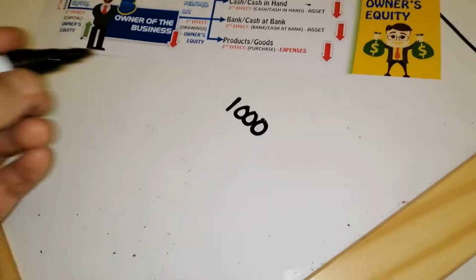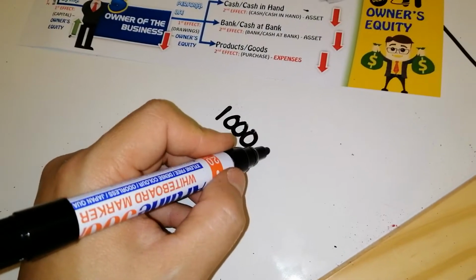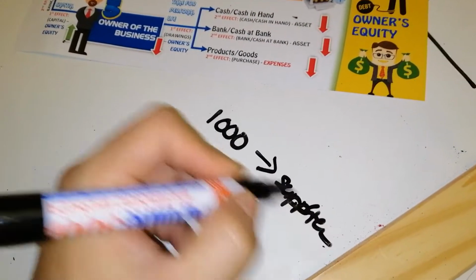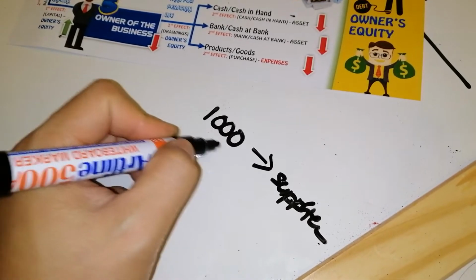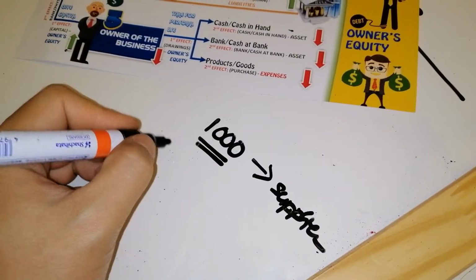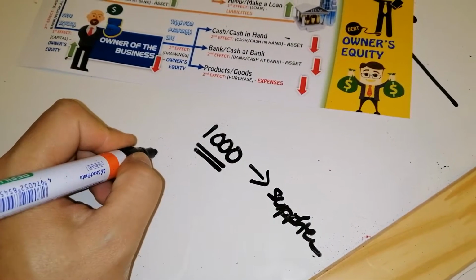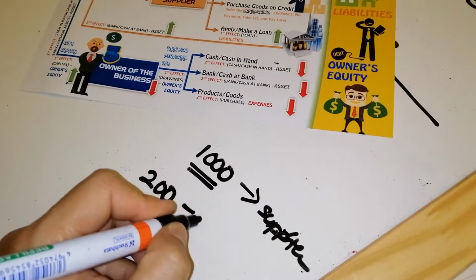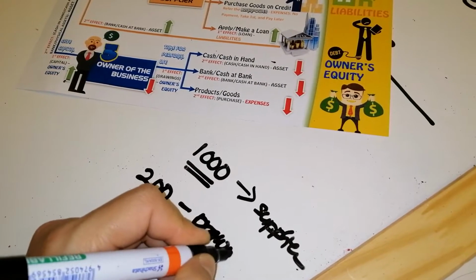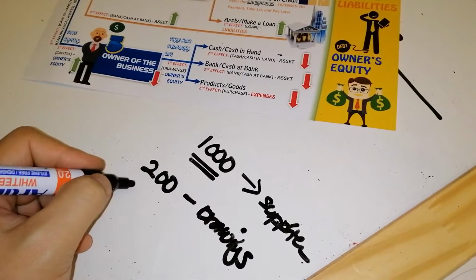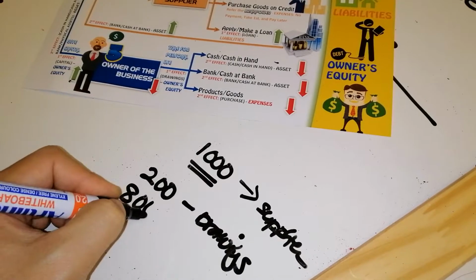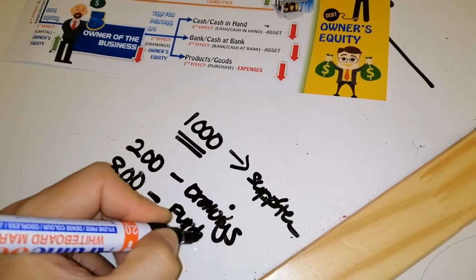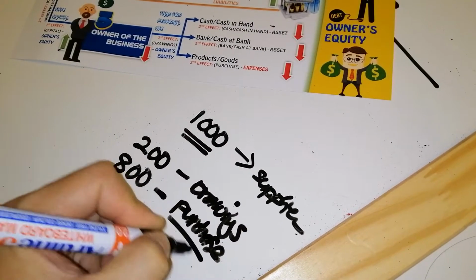Sebab business, katakanlah dia beli goods from supplier RM1,000. So business kena bayar supplier RM1,000. But now katakanlah owner ambil goods tu bernilai RM200. So this one is drawings. So business only bayar the balance, RM800. This is only the amount that the business purchase.